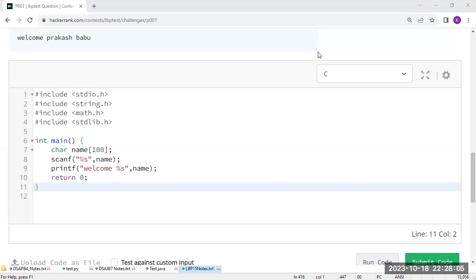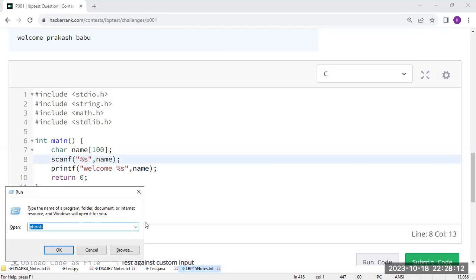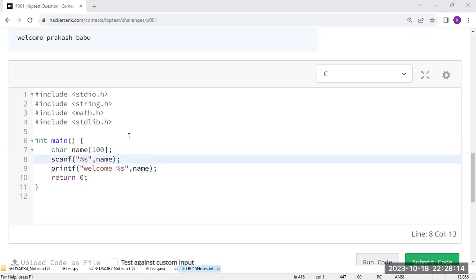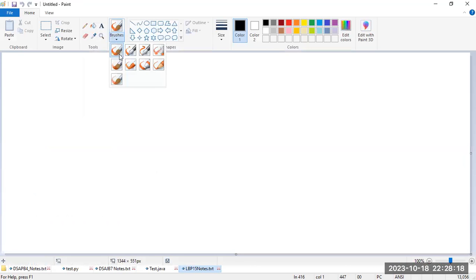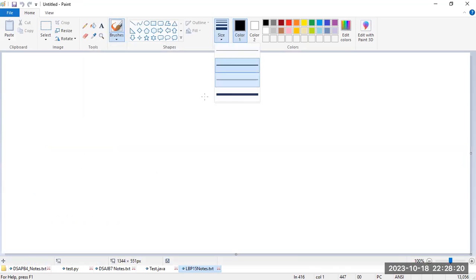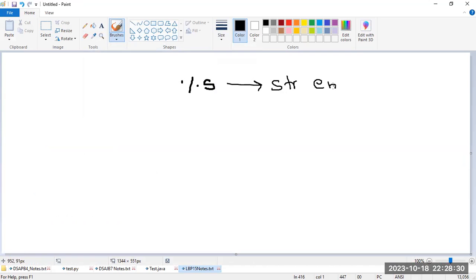Right. Now in the place of percentage s, if you are taking percentage s, remember carefully, it is going to read only a string, excluding spaces.